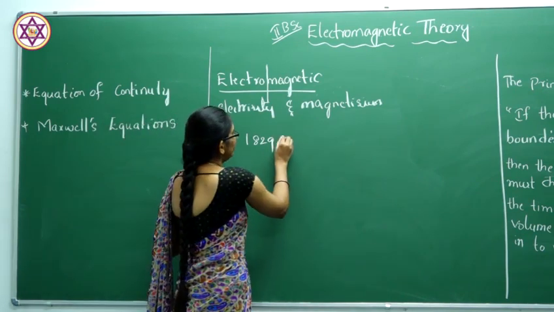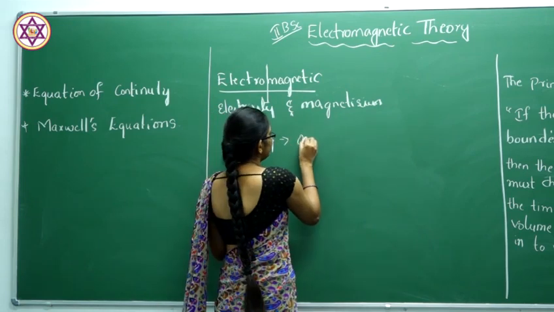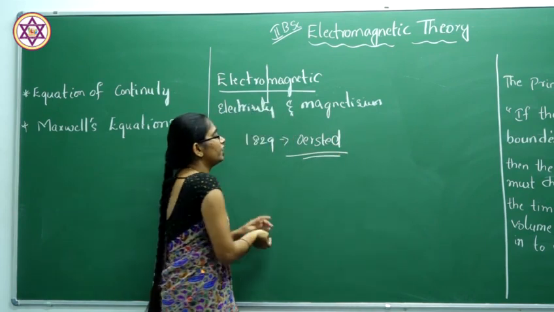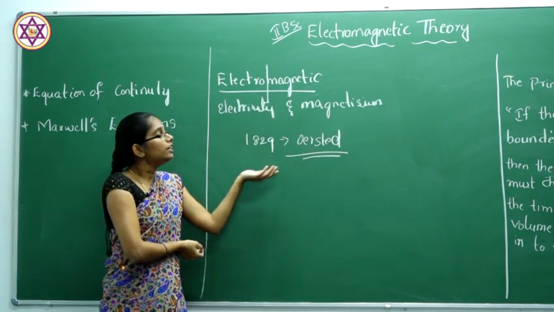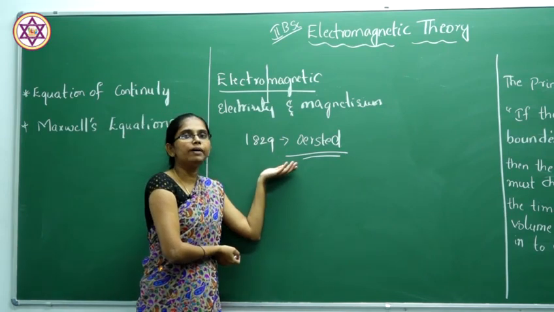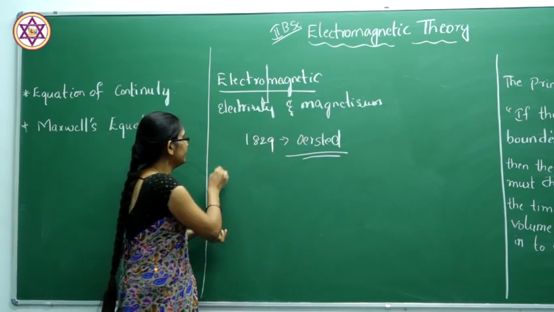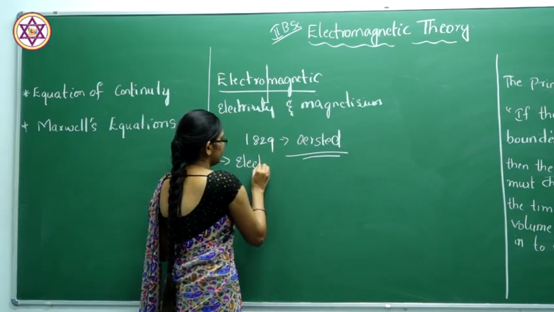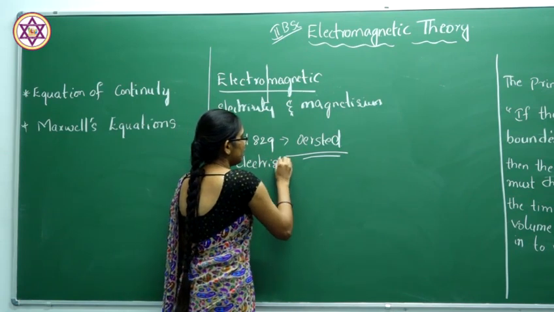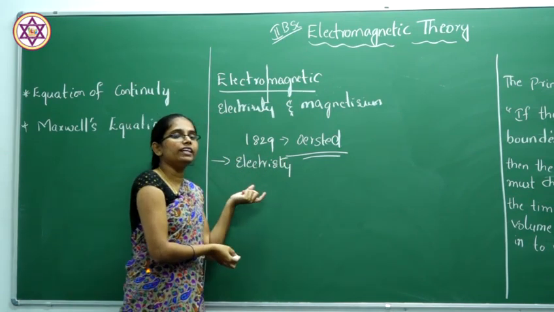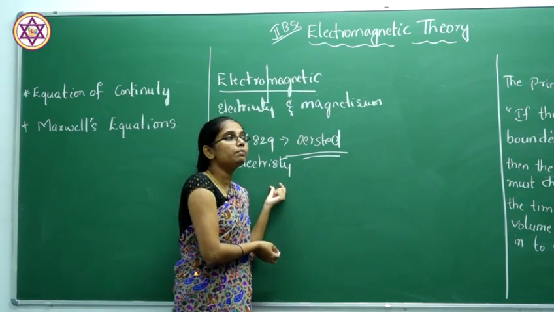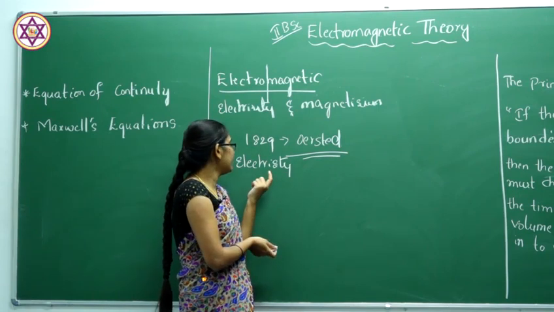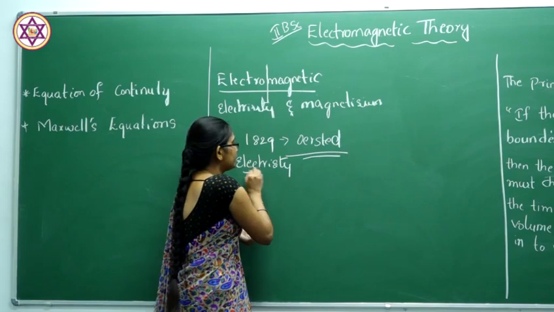In 1829, the scientist Oersted conducted an experiment regarding electricity. He observed in his experiment that when he supplied some electricity, the magnetic needle started fluctuating, showing some directions. In 1831, Michael Faraday also conducted an experiment where, when supplying some electricity, the magnetic needle showed some directions.